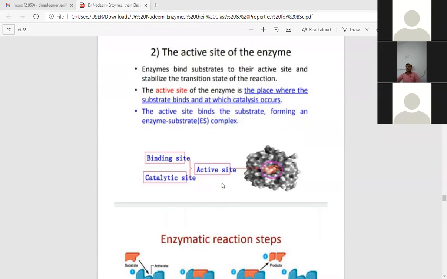So as mentioned here in the figure, the active site has both a binding site and a catalytic site. This is the whole enzyme, and there is a small active site. What is the nature? It is composed of amino acids, because enzymes are totally proteins. Most of them are totally proteins, like digestive enzymes. Other ones are mixed, having a protein and a non-protein part.